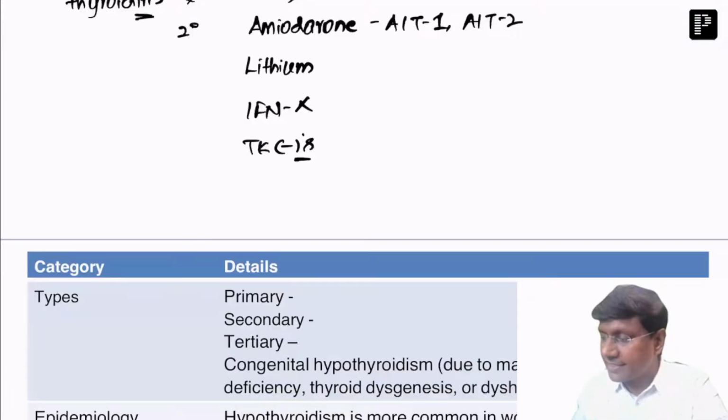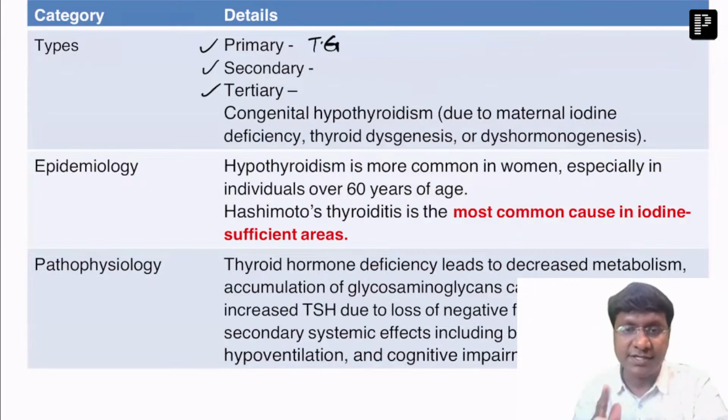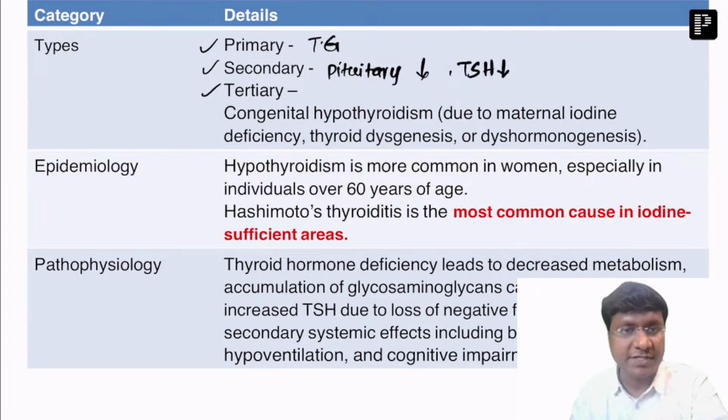Now, what are the types of hypothyroidism? Primary, secondary, and tertiary. In primary hypothyroidism, the problem is within the thyroid gland itself. Whereas in secondary hypothyroidism, it is pituitary failure. Thereby what will happen to the TSH levels? The TSH levels are reduced.